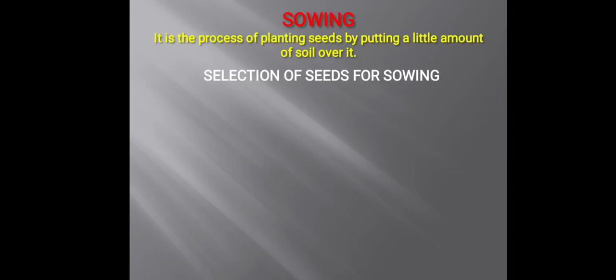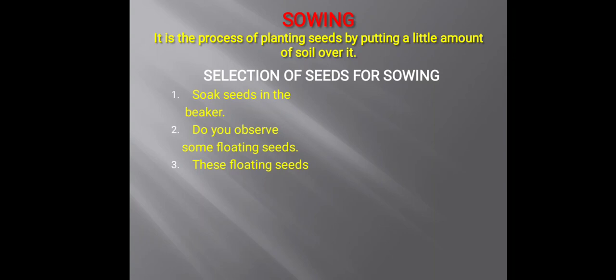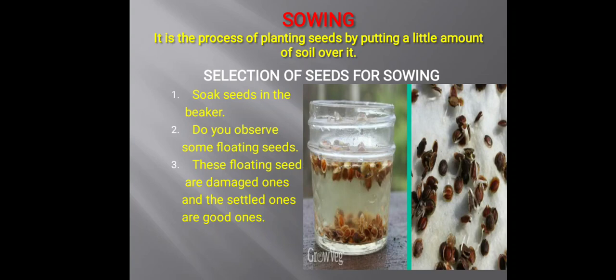Next step of the agriculture practices is sowing. Sowing means planting seeds, or putting a little bit of soil over the seed. Before sowing, there are some procedures which are done by the farmers for the selection of good seeds so that they can enhance their yield, or we can say increase the productivity of the yield.